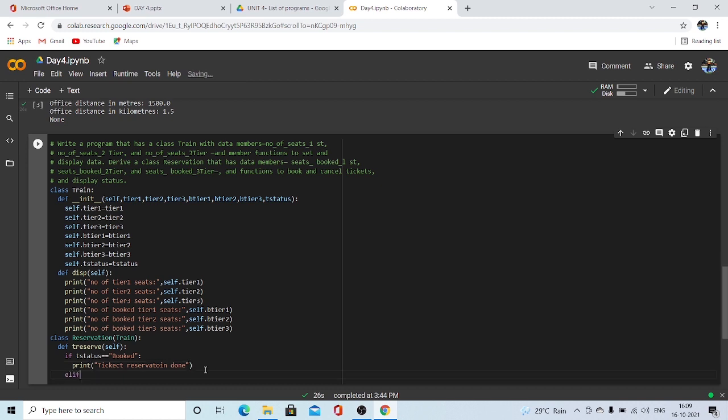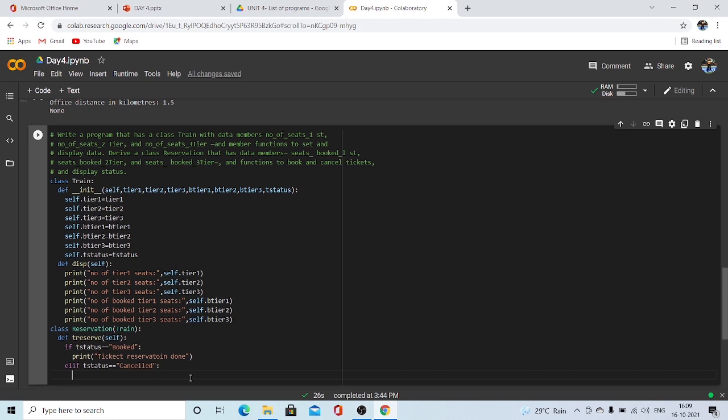Else, which means if T status is not booked, actually if it wants to be cancelled, then we would be printing the statement that the ticket is cancelled.